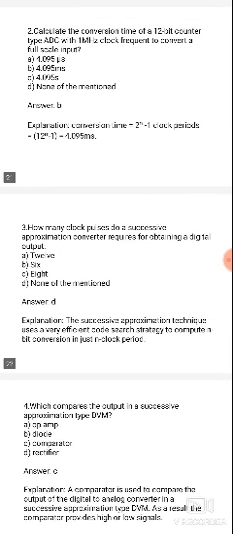Next, how many clock pulses does a successive approximation converter require to obtain the digital output? 6, 8, 12, none of the above.